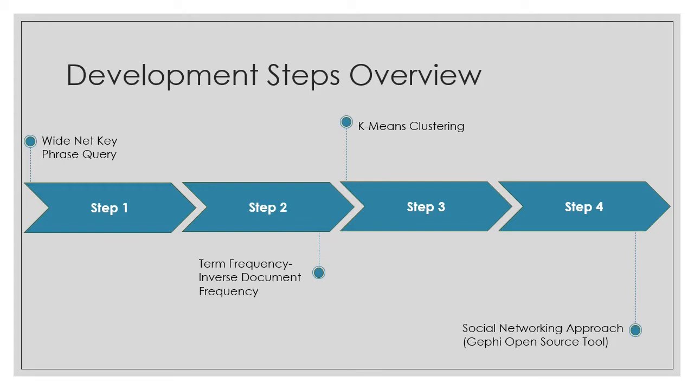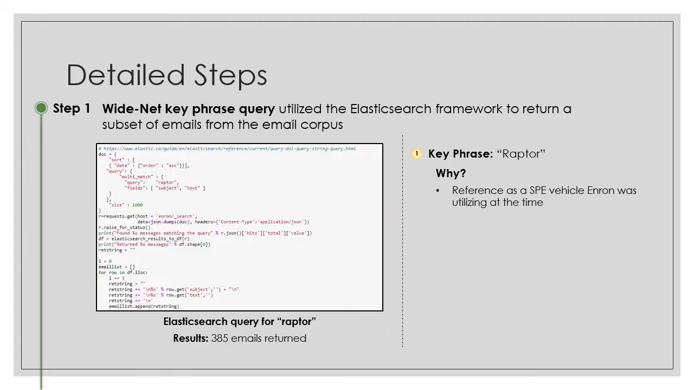In the first step of the strategy, we used a WideNet key phrase query search across the entire Enron email corpus. We knew that we wanted to start with a smaller subset of emails that we could then refine further from there. After initial research, we landed on a key phrase, Raptor, that is a reference to a special purpose entity vehicle that Enron utilized during that time in order to limit their financial risks.